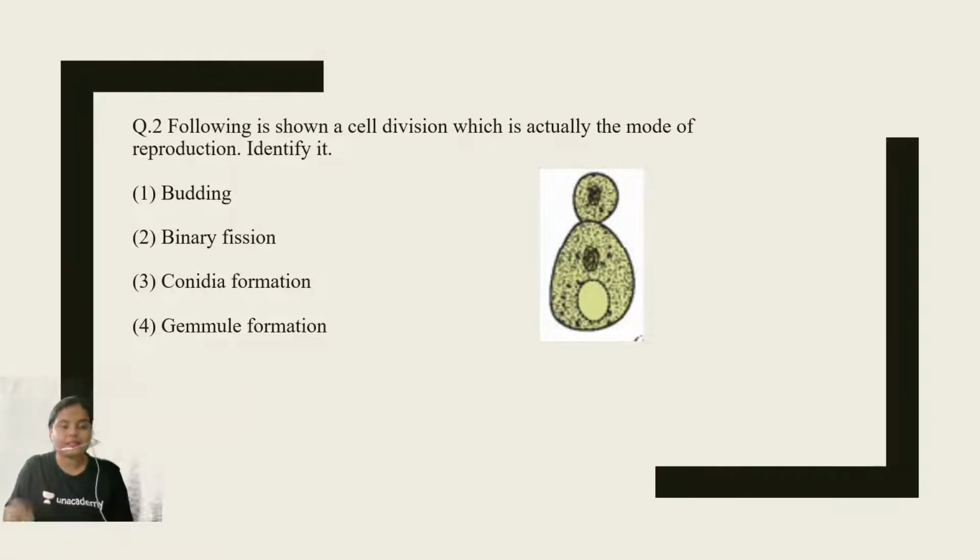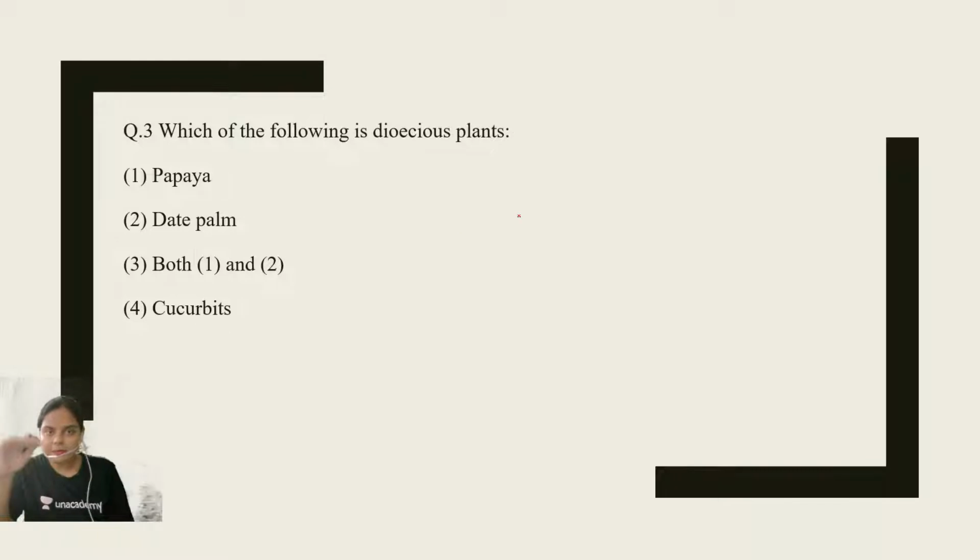Now try to answer question number 2. It is very easy again. Yes, question number 2, option 1, budding. Very easy, and the image is of yeast, right? So see, we are covering the basic part now.